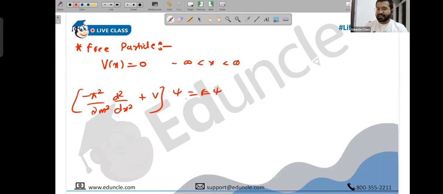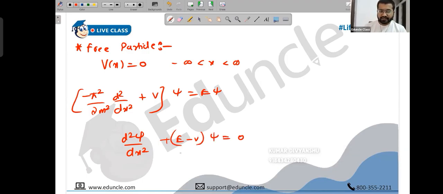This is fine. And then if you just rearrange all of this, we end up getting d square psi upon dx square plus E minus V, no? Or there's a minus symbol. Plus E minus V psi, this is 0. Can you just check? Somebody? It should be 2m upon ħ square, right? 2m upon ħ square into E minus V psi, this is 0.